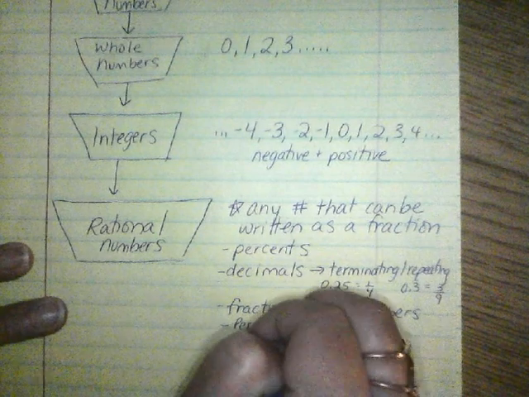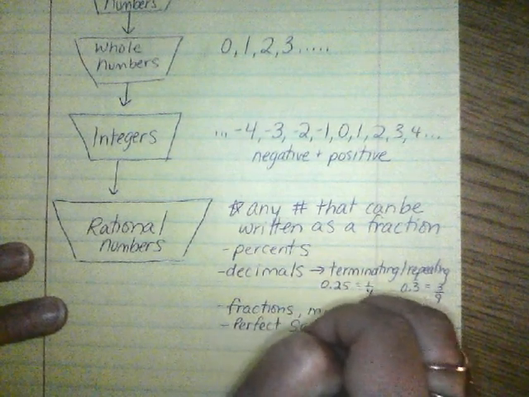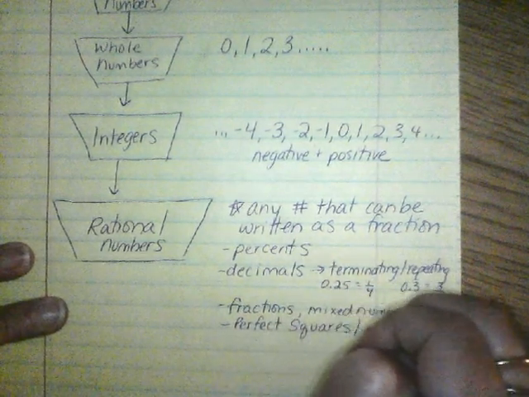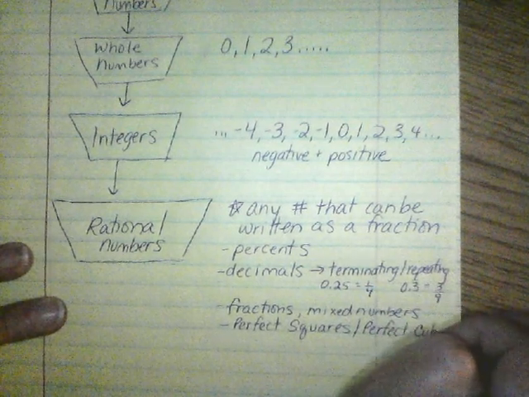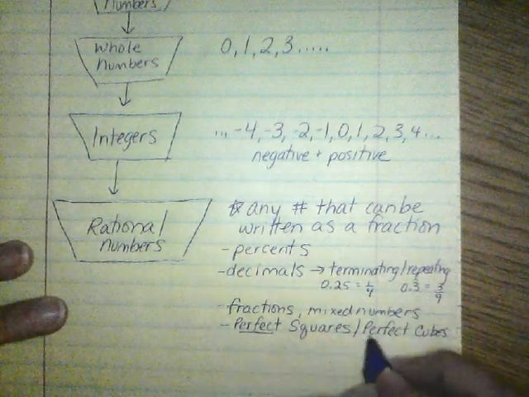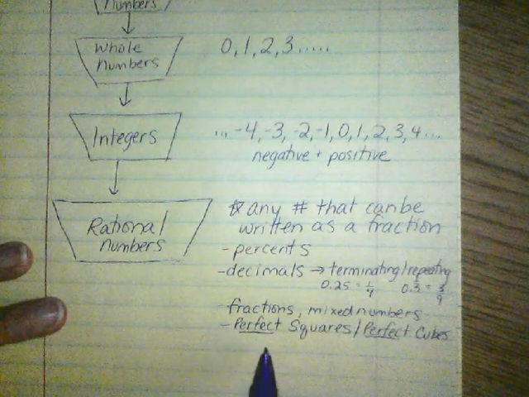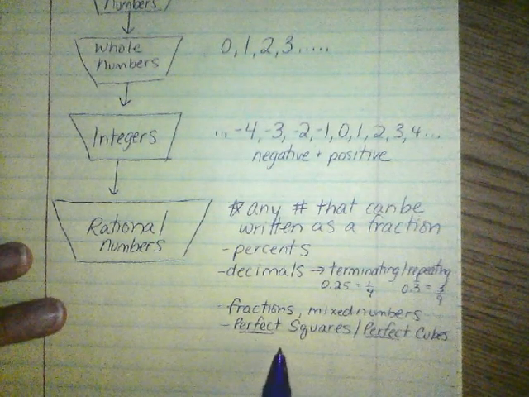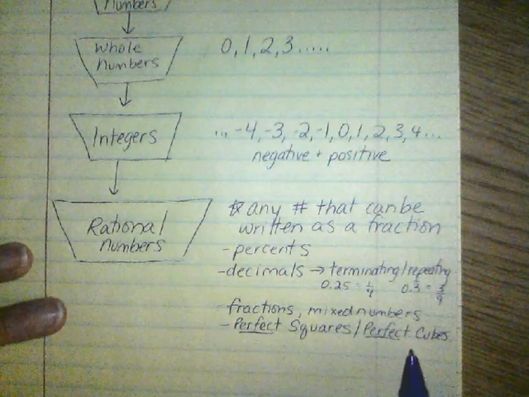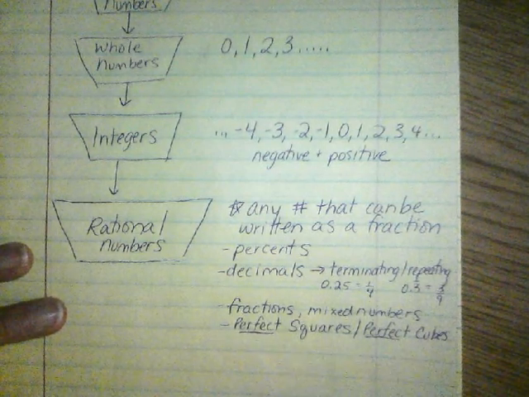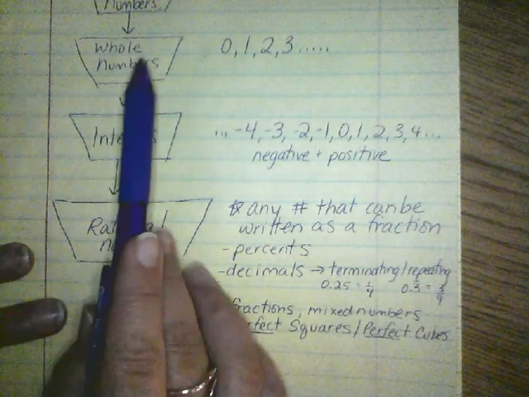So perfect squares and perfect cubes, they all fall into rational numbers. But the key word is perfect. Perfect squares and perfect cubes, like the square root of 25 or the cube root of 27. Okay, those are perfect because they have actually a whole number as their answer.